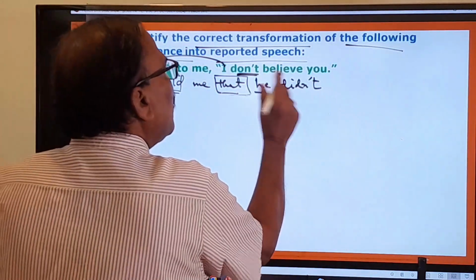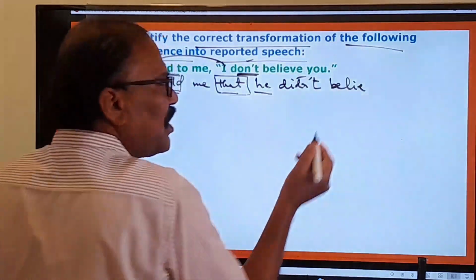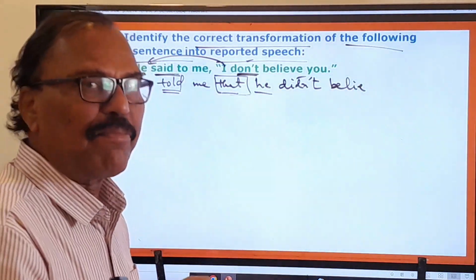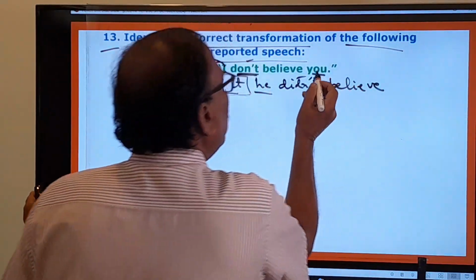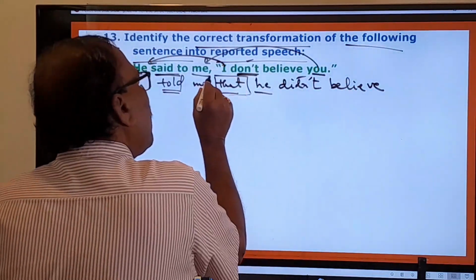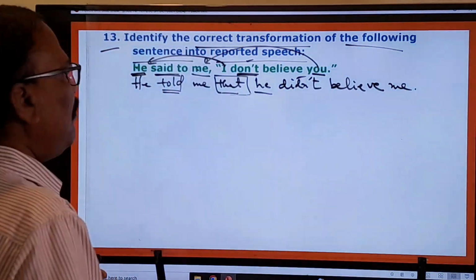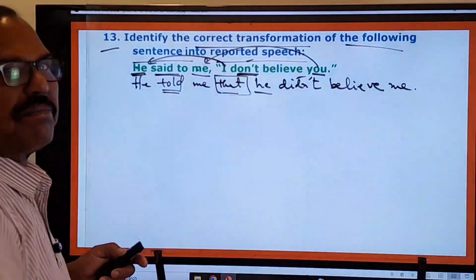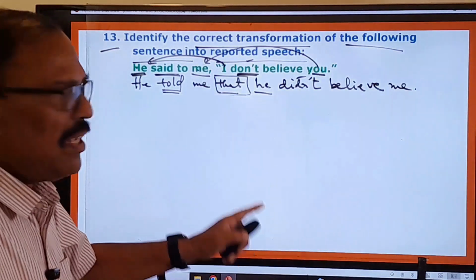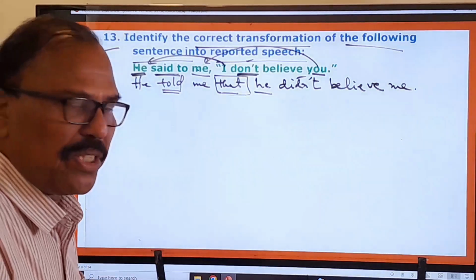He didn't believe. The main verb is as it is. When you change the helping verb, there is no need of changing the main verb, so believe will be as it is. And you refers to this me, so it becomes me. He told me that he didn't believe me. This must be your answer. Let us see whether that answer is there in the given options.